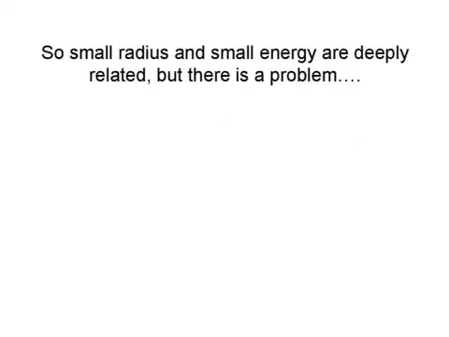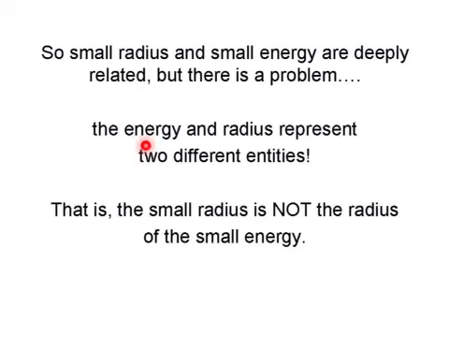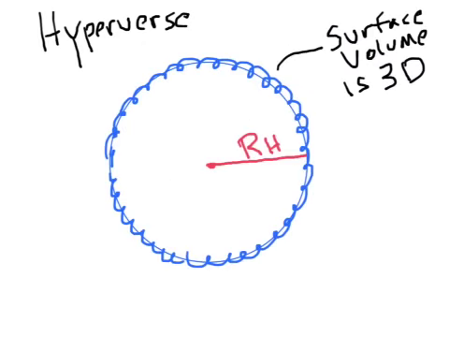So the small radius and the small energy, or mass, are deeply related, but there's a problem. The energy and radius represent two different entities. That is, the small radius is not the radius of the small energy. In our hyperverse model, the blue squiggly line here represents the three-dimensional surface volume of the hyperverse. And this is the radius, this is the center. We exist along the surface here. And remember, this is a 4-dimensional structure put on 2 dimensions, so we have to deal with that.